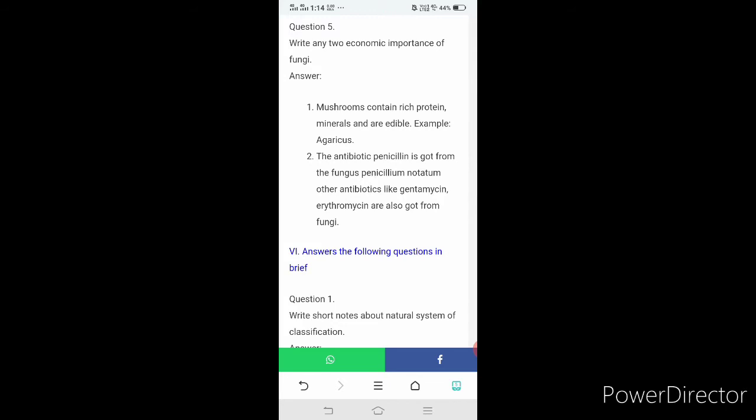Other antibiotics like gentamicin and erythromycin are also got from fungi. Here, Penicillium notatum: P should be in a capital letter, and notatum, n, should be written in the small letter. In the notes it is written in the small letter, but you have to write it in the capital letter.